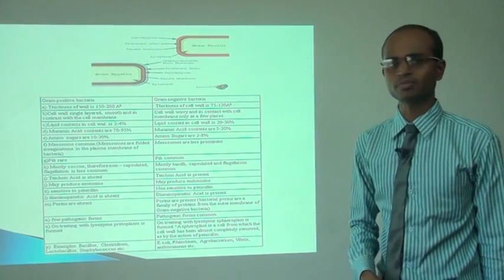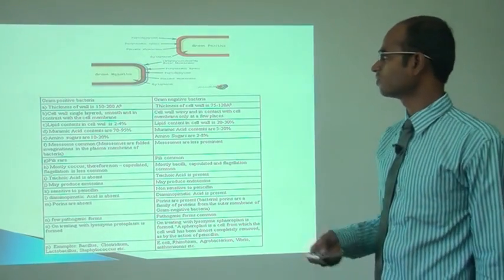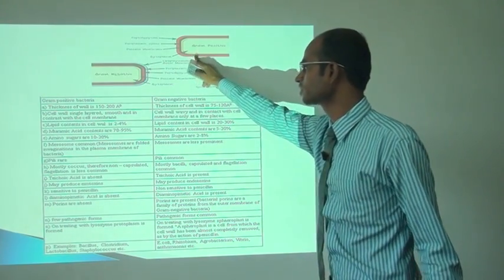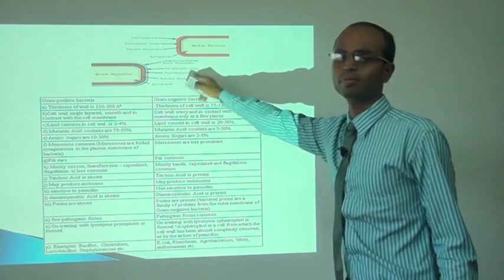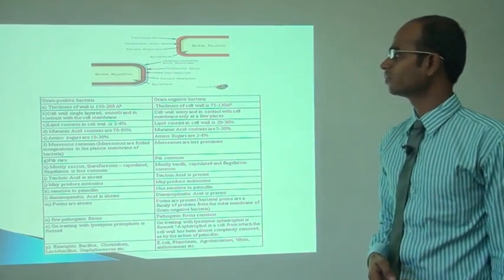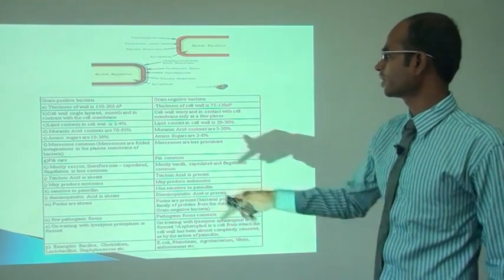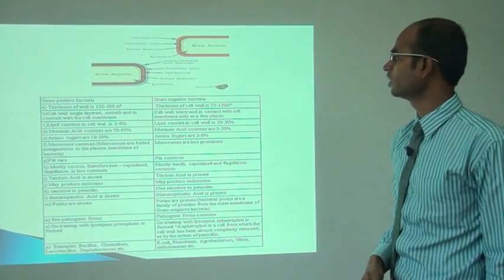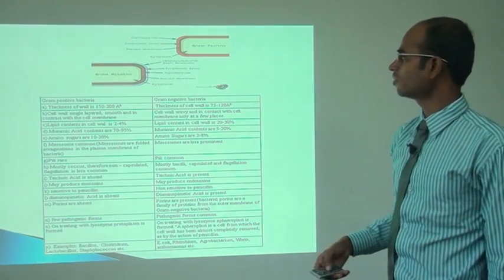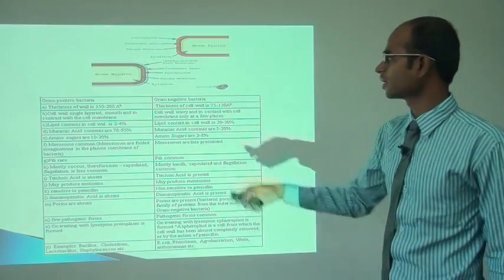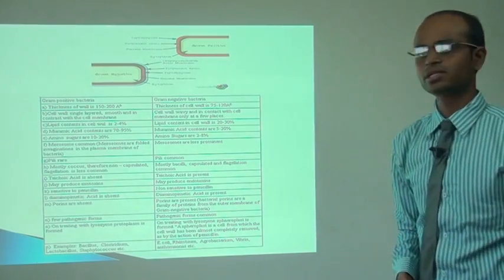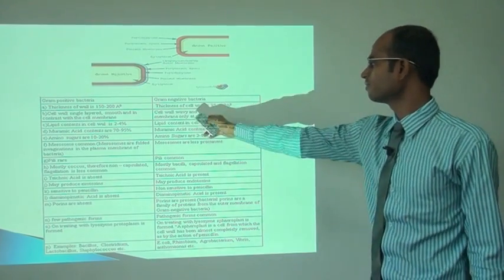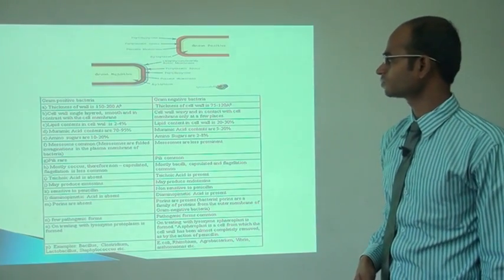Now what is the difference between gram-positive bacteria and gram-negative bacteria? As you can see here, gram-positive bacteria have a thick cell wall, and the size of it is 150 to 200 angstrom, whereas the thickness of the cell wall in gram-negative bacteria is 75 to 120 angstrom. The cell wall of gram-positive bacteria is a single layer, smooth and in contrast with the cell membrane, whereas in gram-negative bacteria the cell wall is wavy and in contact with the cell membrane.